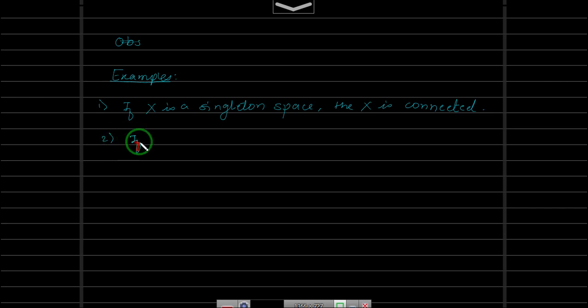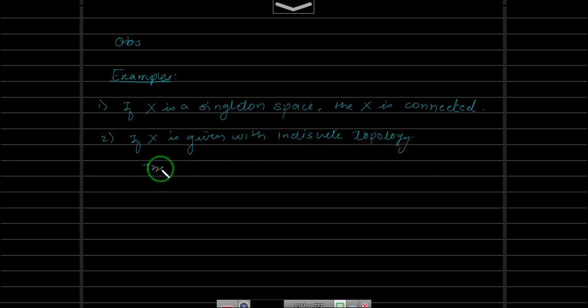Okay. What about discrete and indiscrete spaces? So if X is given with, say, first let us take indiscrete topology, recall what is indiscrete topology.